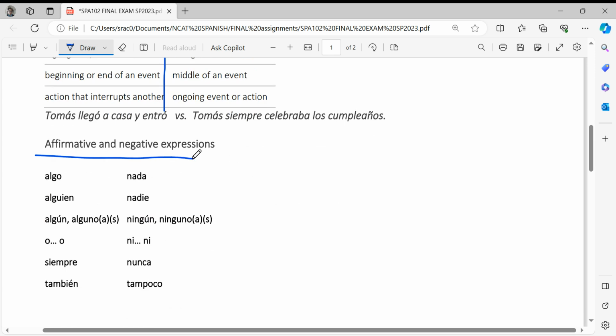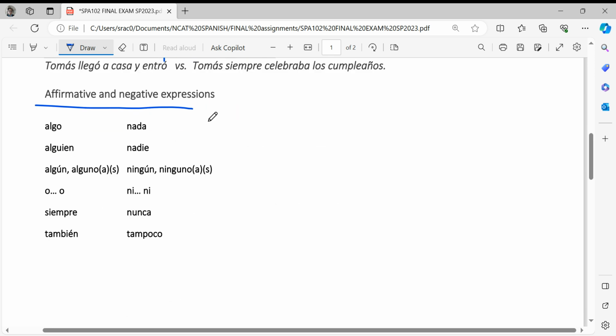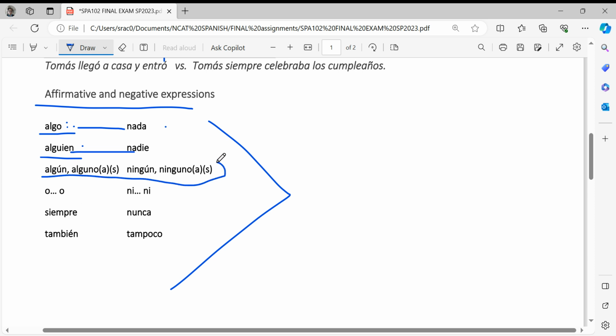The next lesson is affirmative and negative expressions, and they're all listed here in opposites. Algo means something, nada means nothing. Alguien cannot be confused with algo because alguien means someone. The opposite of algo is nada, nothing. The opposite of alguien is nadie, no one. Make sure you know them. There are grammar rules regarding algún and ningún, alguno and ninguno.